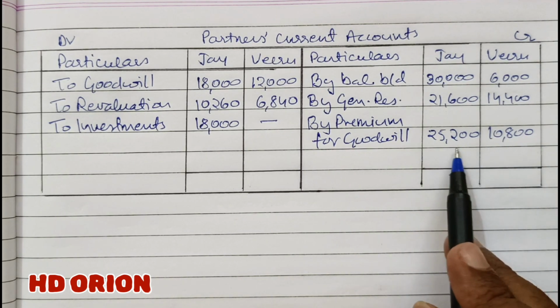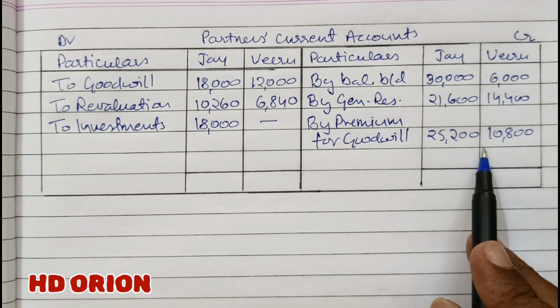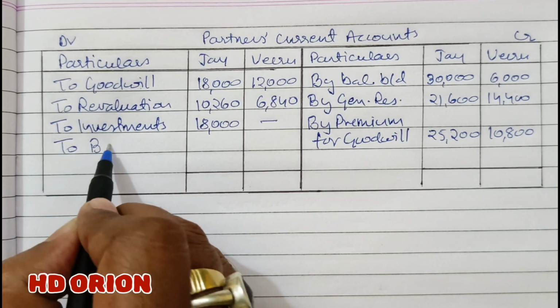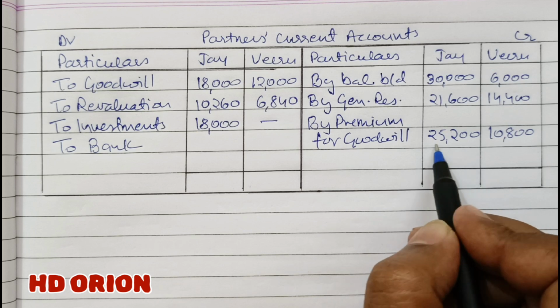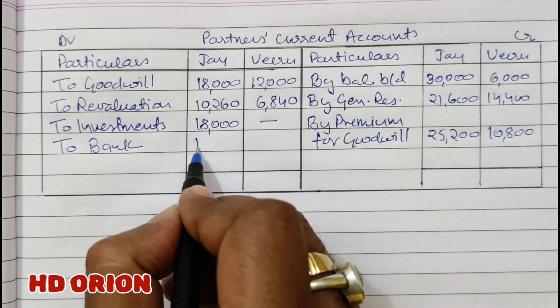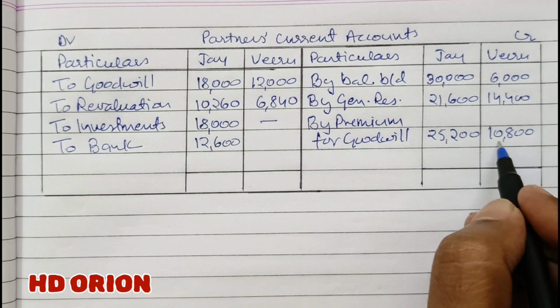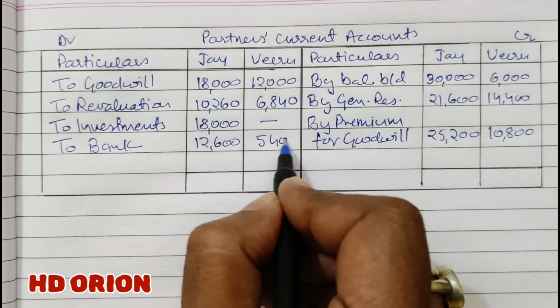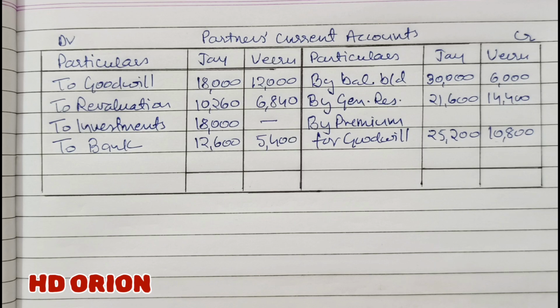But whatever goodwill they received, half the goodwill is withdrawn by them. It is stated in the question. So it will be withdrawn from the debit side bank. Half of this amount is rupees 12,600 and half of 10,800 is rupees 5,400. This much transaction. Now we will close it.